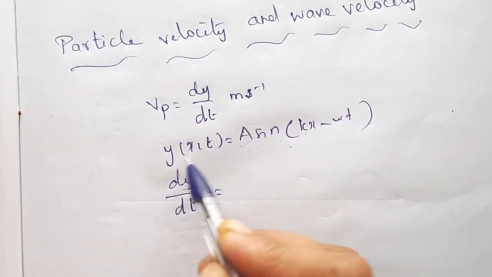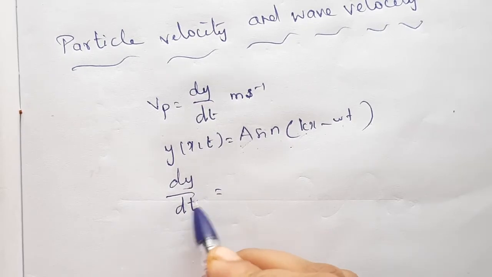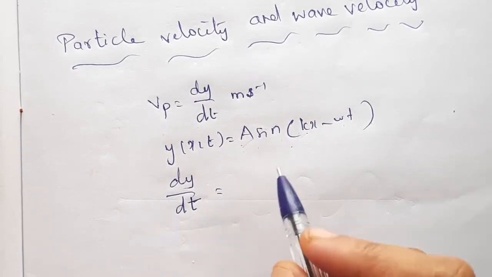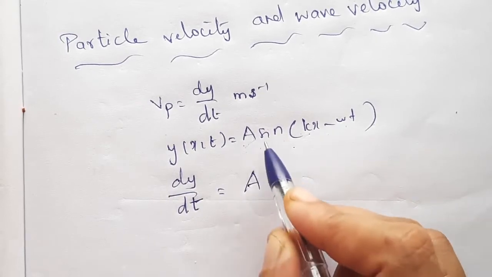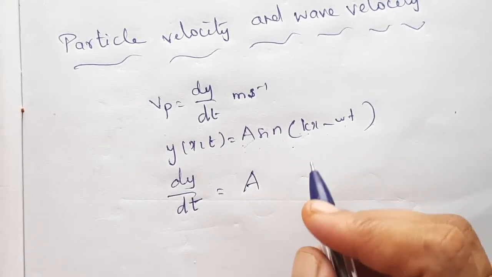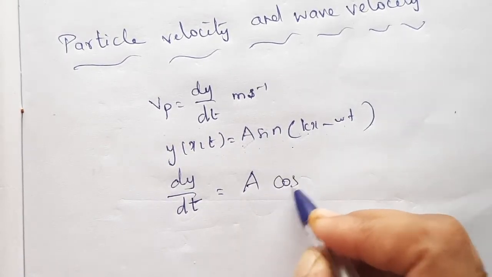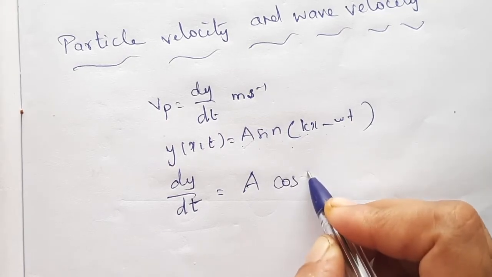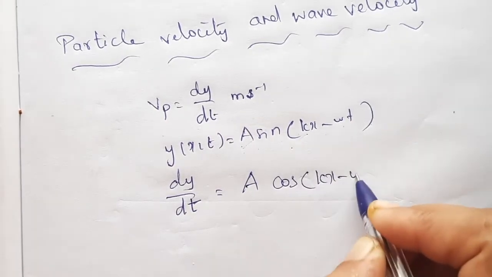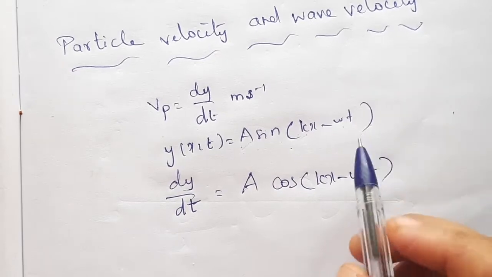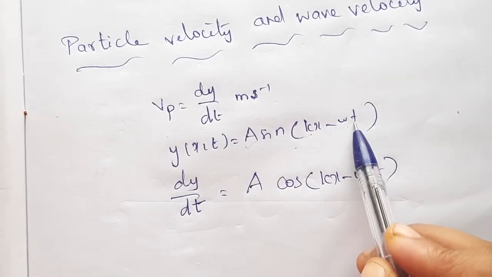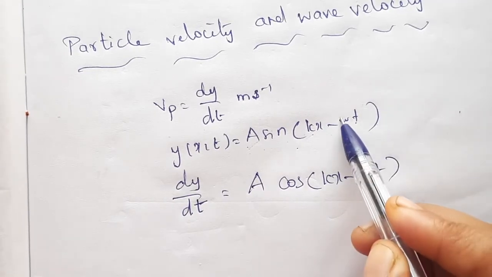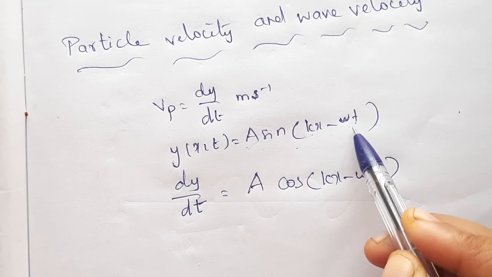So we have to differentiate this equation, dy by dt, with respect to time. When we differentiate, a is a constant, and the differentiation of sin theta is cos theta. So we can write cos of kx minus omega t, and this term represents the time dependence, so we have to differentiate it again.